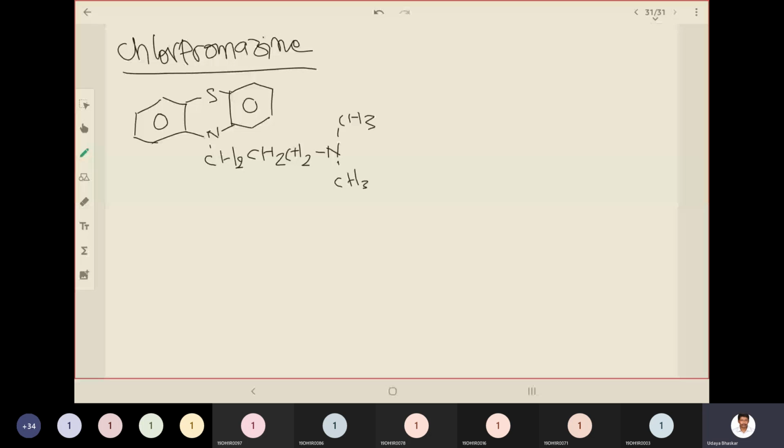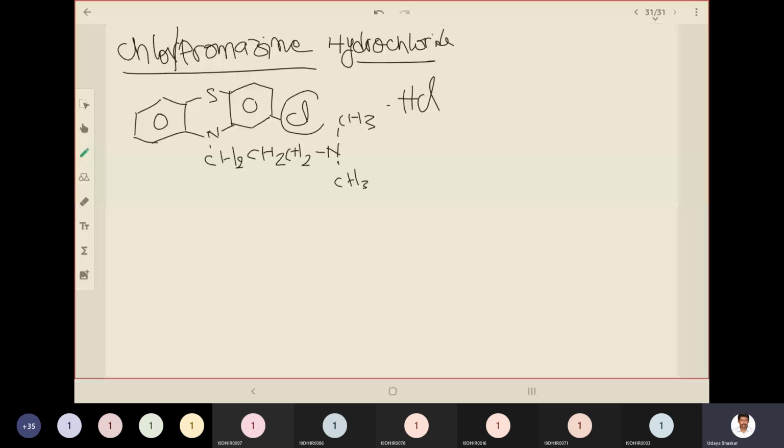And you have chlorine here. Okay. And it is a salt of hydrochloric acid. So dot HCl.